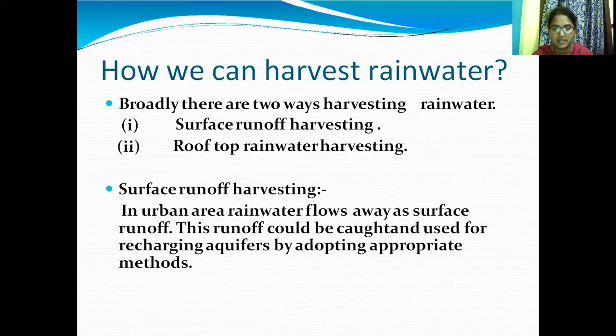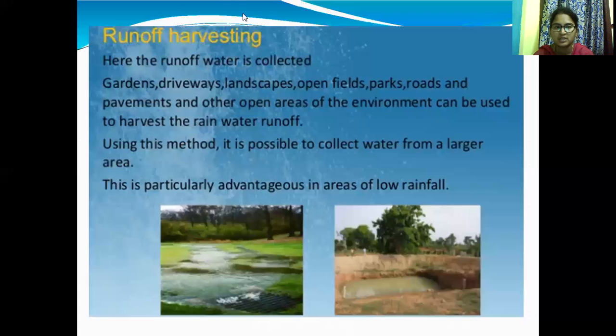In urban areas, rainwater flows away as surface runoff. This runoff can be used for recharging aquifers by adopting appropriate methods. So for surface runoff harvesting, in these areas we can collect in these ways.